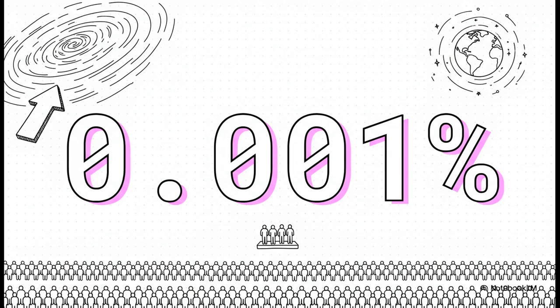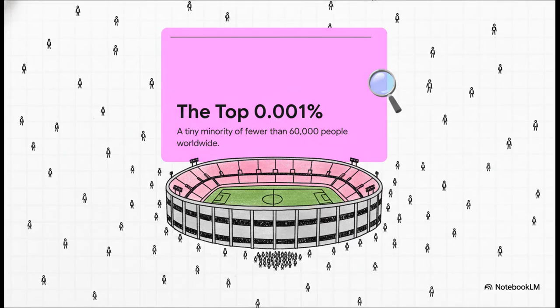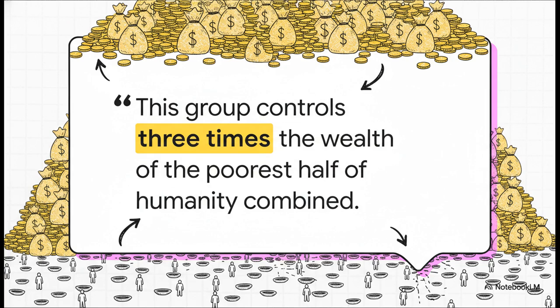0.001%. Think about that. That's just 1/100,000th of the entire adult population. And to put that in perspective for you, we're talking about fewer than 60,000 people. In a world of over 8 billion, you could fit that entire group inside one large sports stadium. And here is the most powerful stat of all.